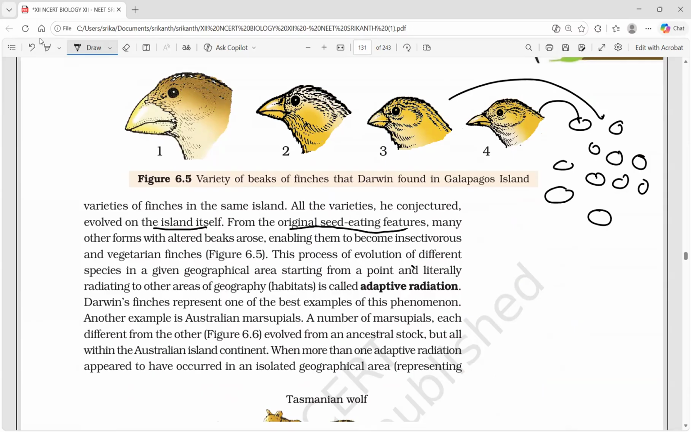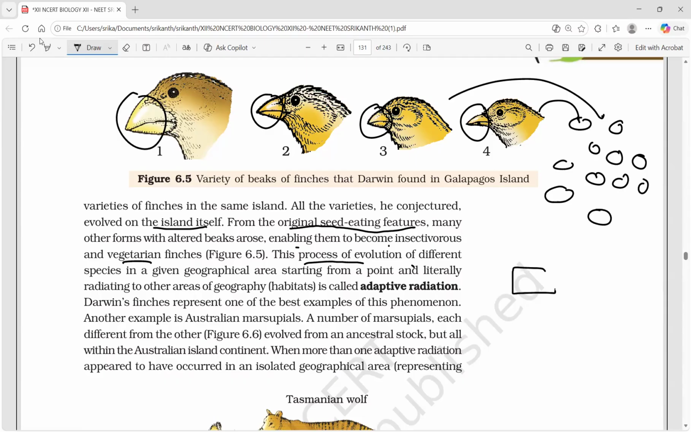From the original seed-eating feature, many other forms with altered beaks arose: grain eating, seed eating, fruit eating, bark eating, for various purposes. The beaks are shown separately in the diagram. Some feather differences are also there, but here we are focusing only on the beaks. Some became insectivorous, some became vegetarian, fruit eating. So this process of evolution of different species in a given geographical area, starting from a point, literally radiating to other areas of geography, is called adaptive radiation.